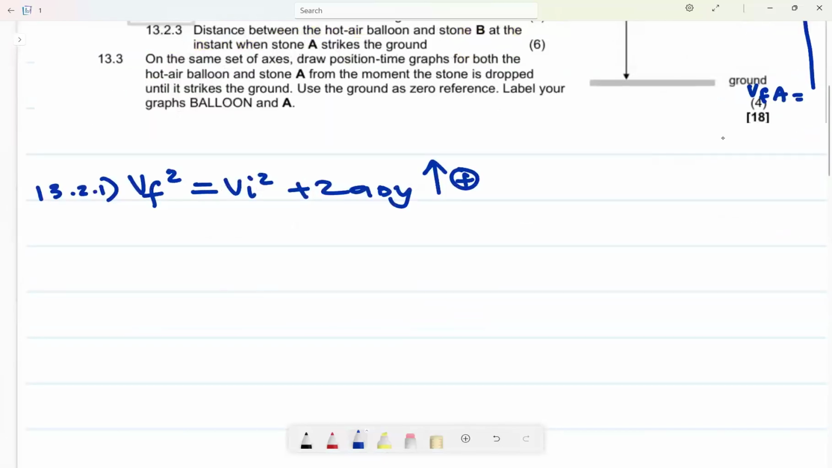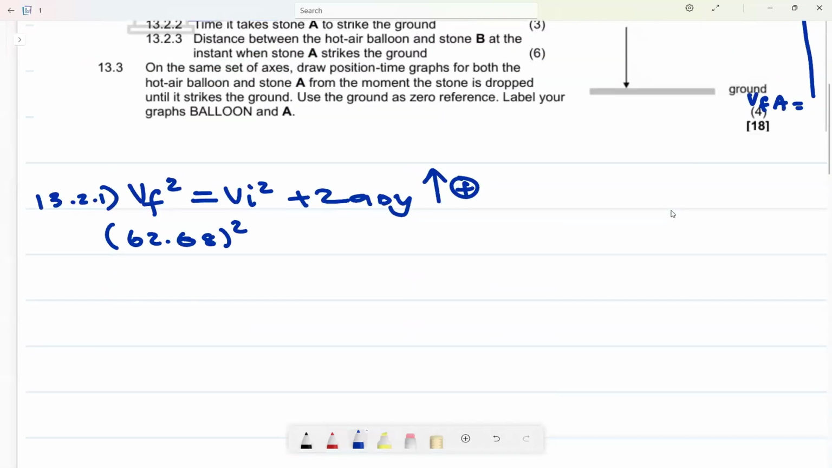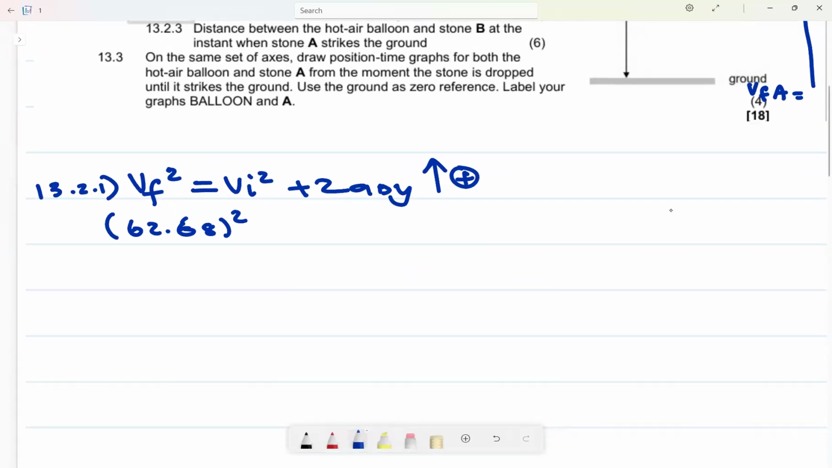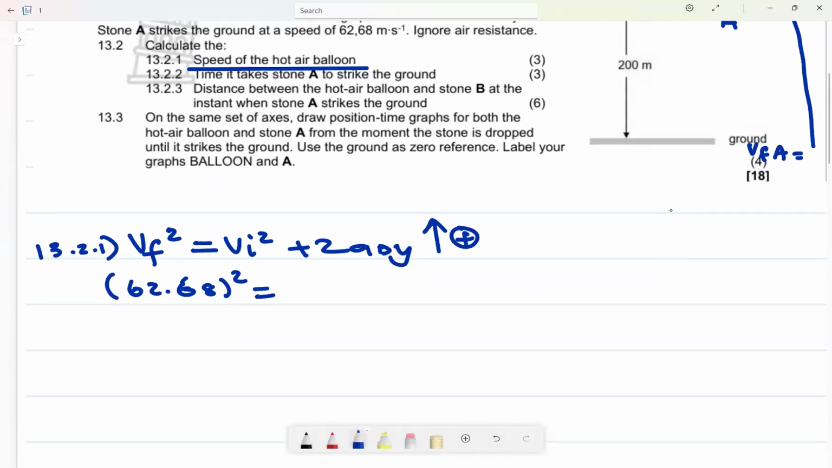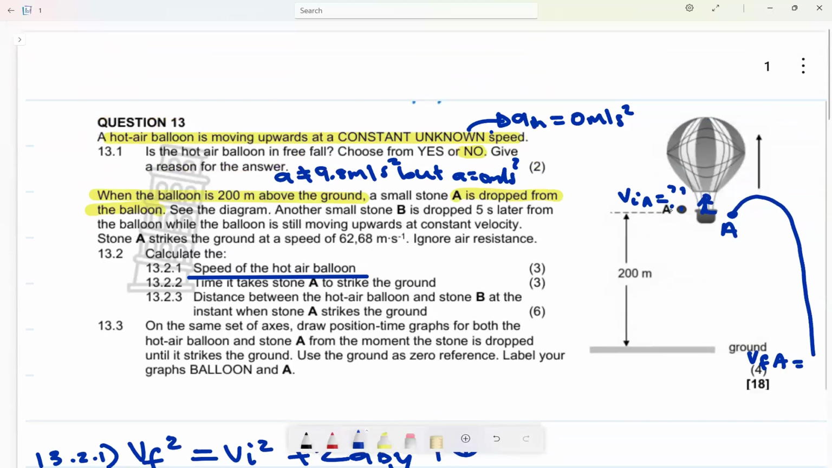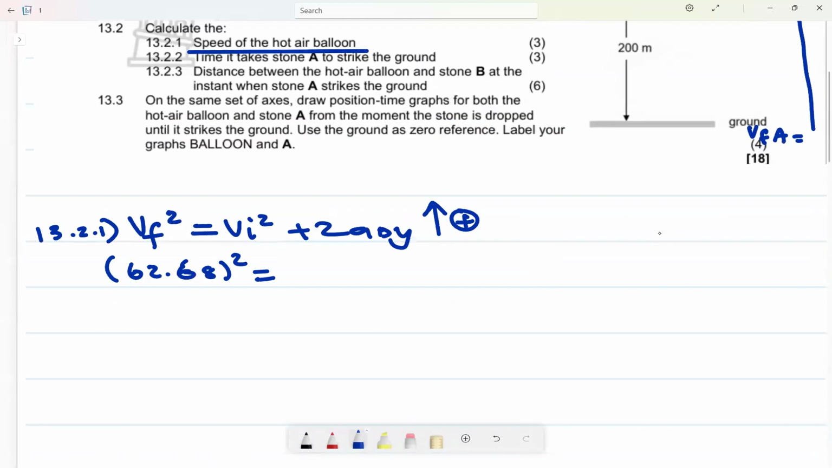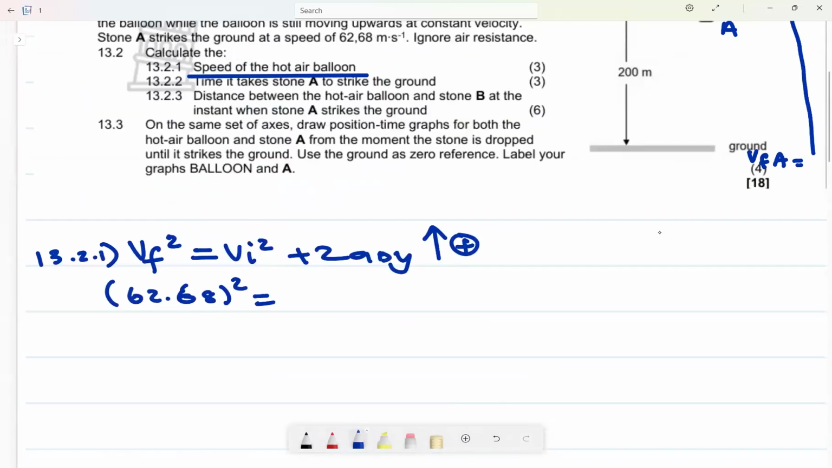When I do that, what is VF squared? VF squared is 62.68 squared. Do not say the initial velocity of the ball is 0 because it was dropped. No, that only applies when it is not a hot air balloon situation. But in a hot air balloon situation, it cannot be 0.